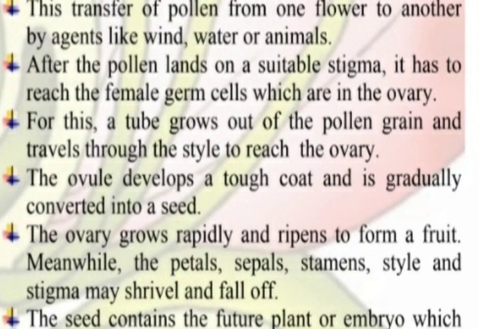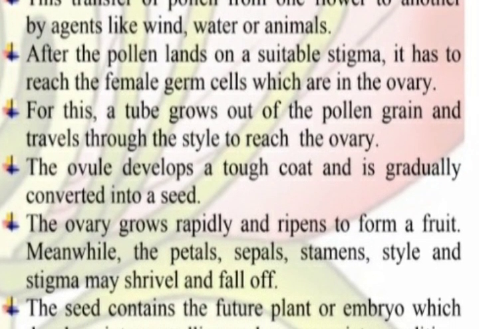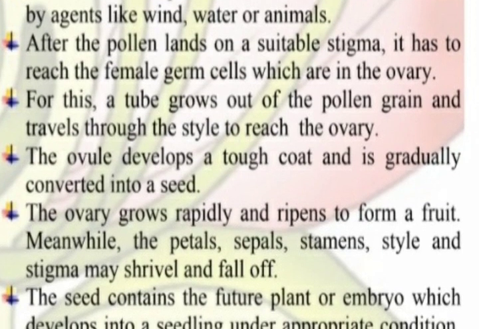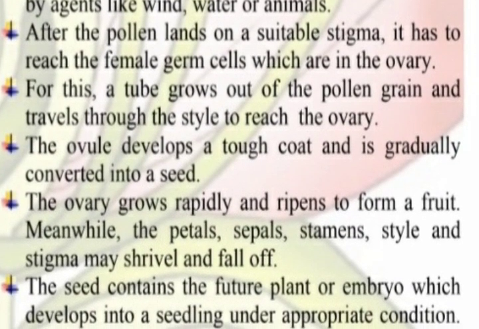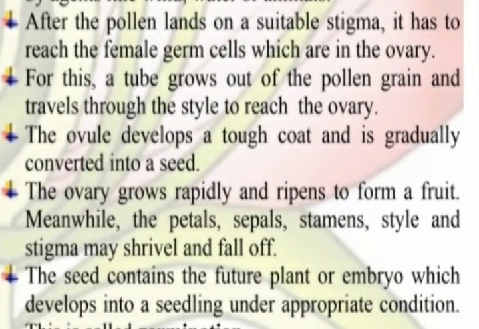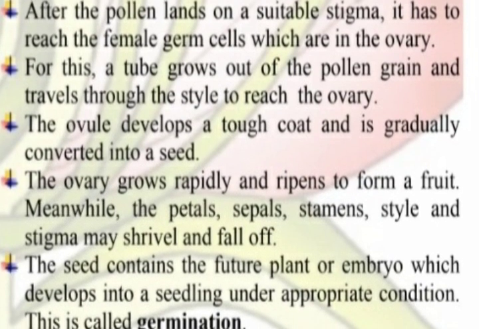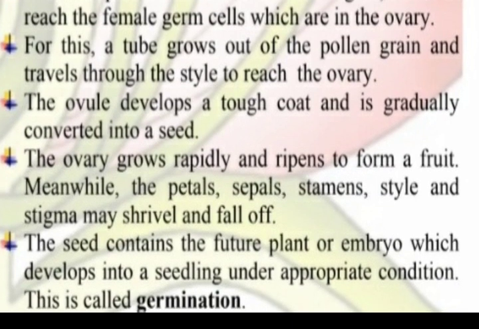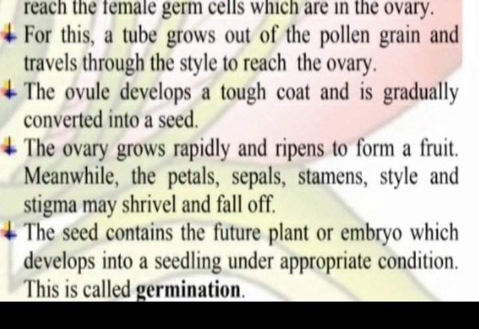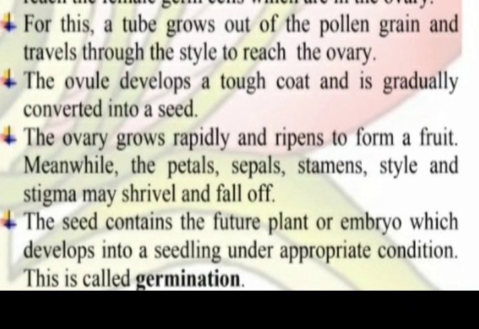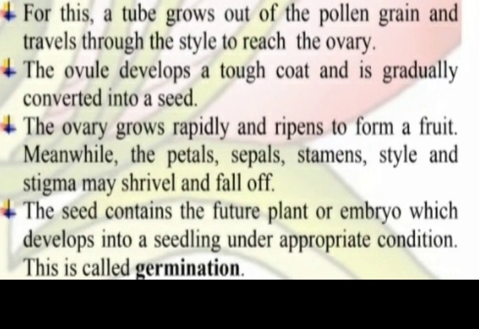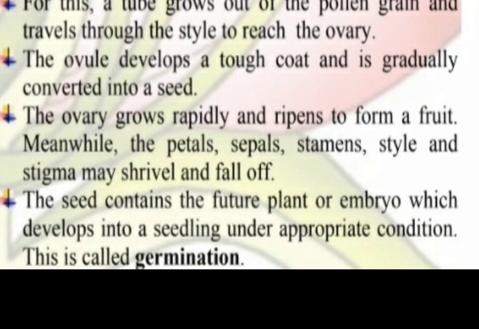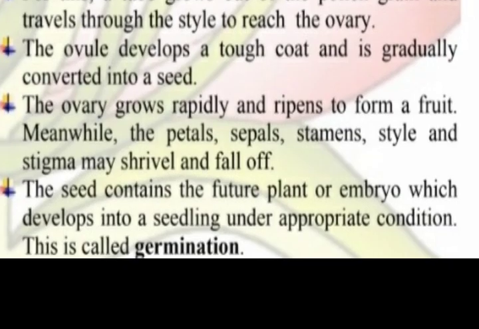That is, the ovule changes into a seed. The ovary grows rapidly and ripens to form a fruit. That is, the ovary is converted into a fruit. Meanwhile, the petals, sepals, stamens, style and stigma may shrivel and fall off. The seed contains the future plant or embryo, which develops into a seedling under appropriate conditions. This is called germination. Now let us discuss the questions.